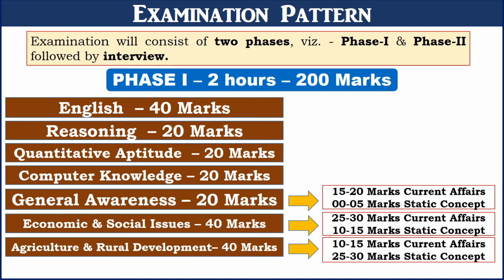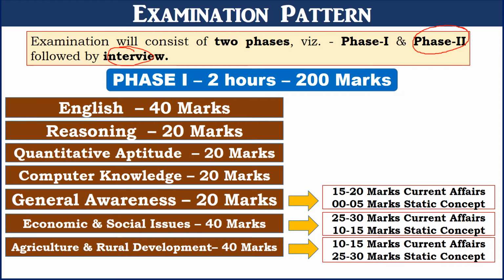First, we need to understand the NABARD Grade A examination pattern before knowing the strategy for the ESI section. NABARD will have three stages. The first stage will be the phase 1 examination. Those who clear phase 1 will appear in the phase 2 examination, and the final stage will be the interview. In phase 1, a total of 200 questions will be there and 2 hours will be given